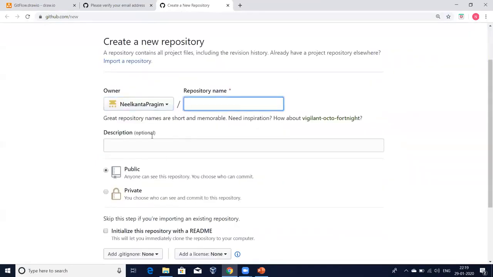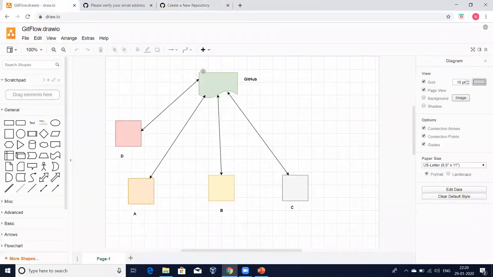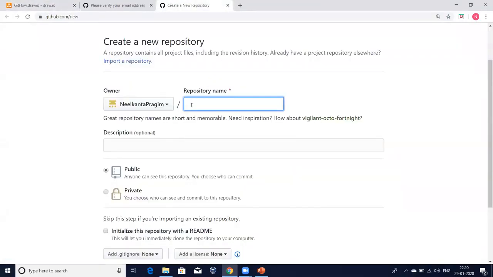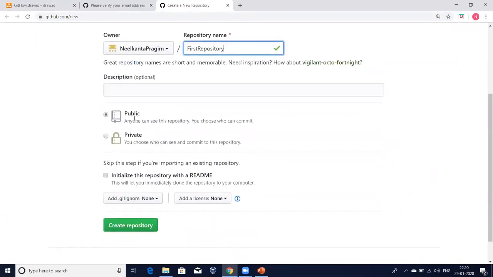See here, I'm able to create one repository. I said, right, this is the central repository. Here I'm going to create one repository. I'm going to name it first repository. Then there is the choice of whether it's a public repository or a private repository. For now I'm choosing public. In later videos, I'll explain what public and private mean.